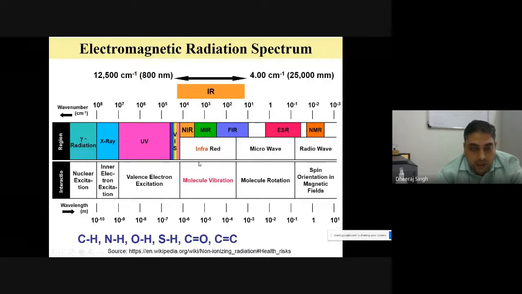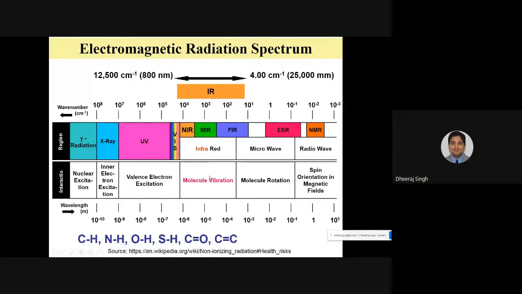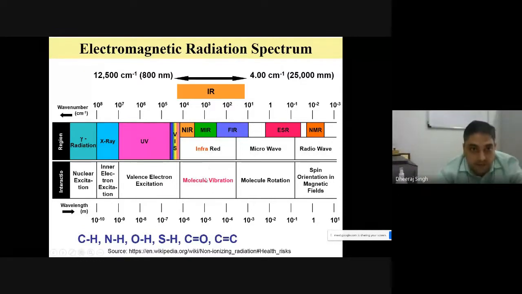So generally we are providing the information about the molecular vibration. Since Raman and IR are both complementary techniques, both give similar information, but there are still some differences, because for Raman a change in polarizability is a must condition, and for IR a change in dipole moment is the required condition. So we can see most of the fundamental frequencies of any molecule generally fall in the mid IR region, from 200 to 4000 inverse centimeters. So generally all the Raman spectral features, or all the spectral properties of any molecule or material, come from the mid IR region, that is the fundamental vibrational region.